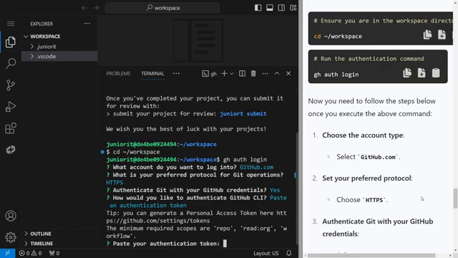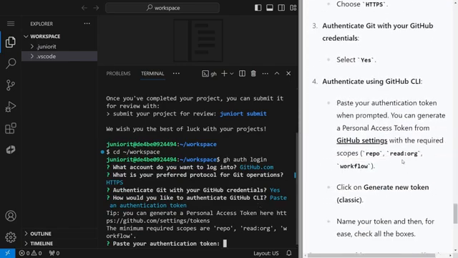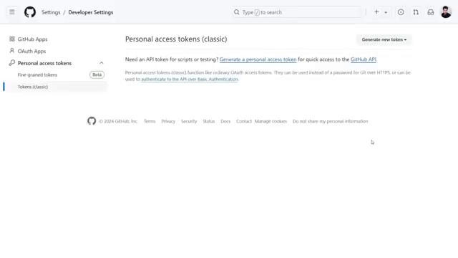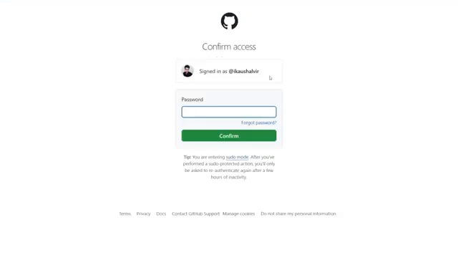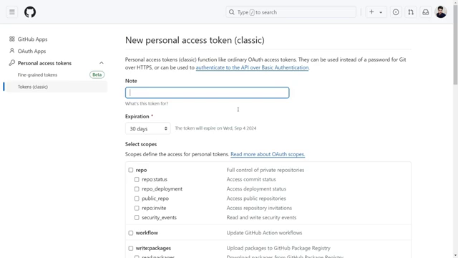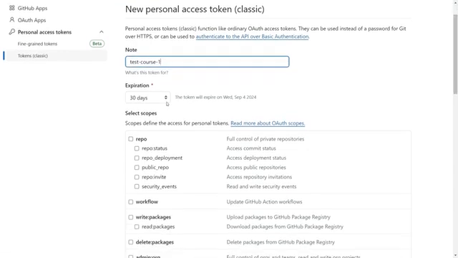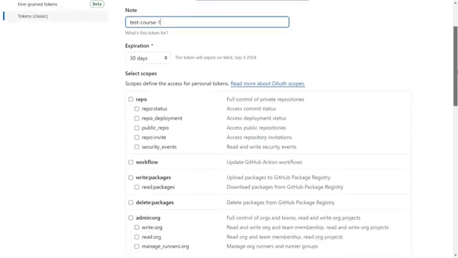So how to get the token? Again, click on this GitHub settings link. It will take you to developer settings. You just need to click on this button, generate new token, and generate new token classic. It may ask you to put your password here. You can do that. Now once you put the password, it will ask you for the name for the token. I am going to give it the name as test course 1. You can name it anything. You can set the expiration date so that it will expire after the days, because it acts like a password. So you must have an expiration date for it.